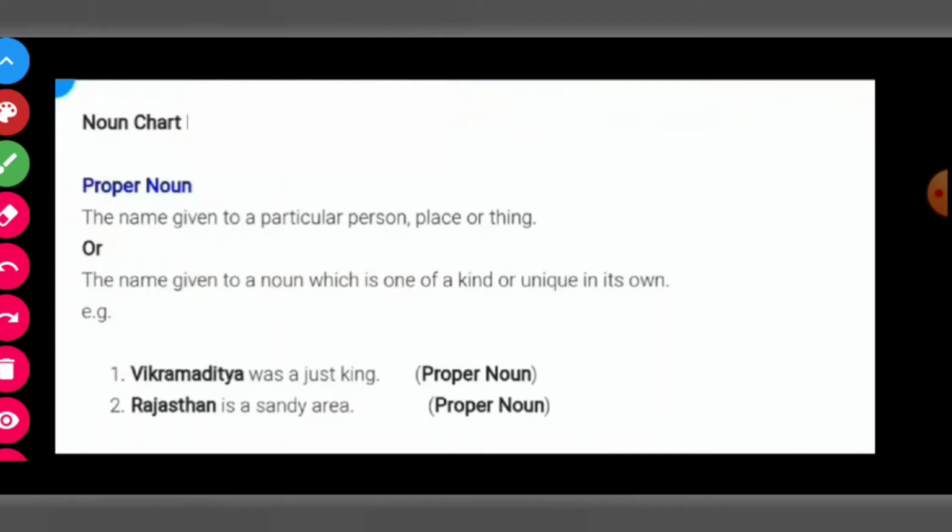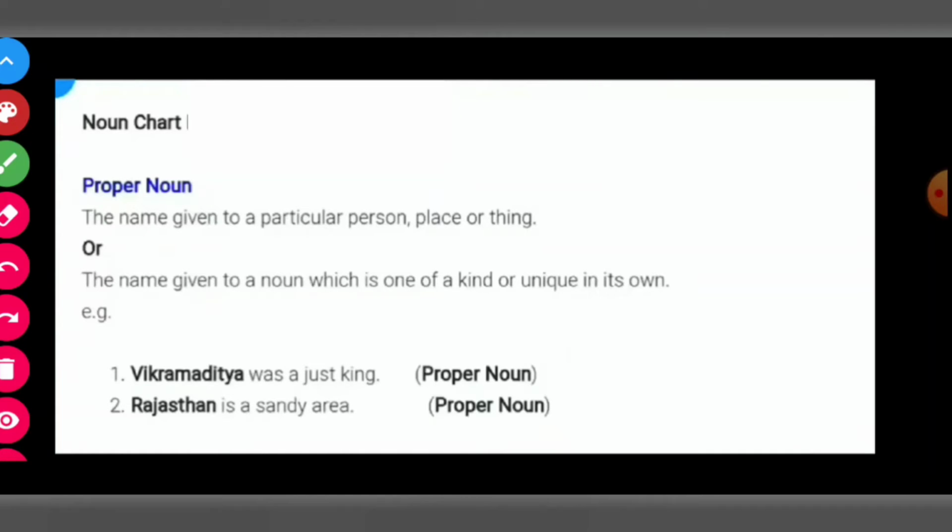For example, the Ganga is a holy river. The Ganga is a particular, unique, only one river which is Ganga. There are many rivers, but the Ganga is only one of its kind, only one. So it is also a proper noun.